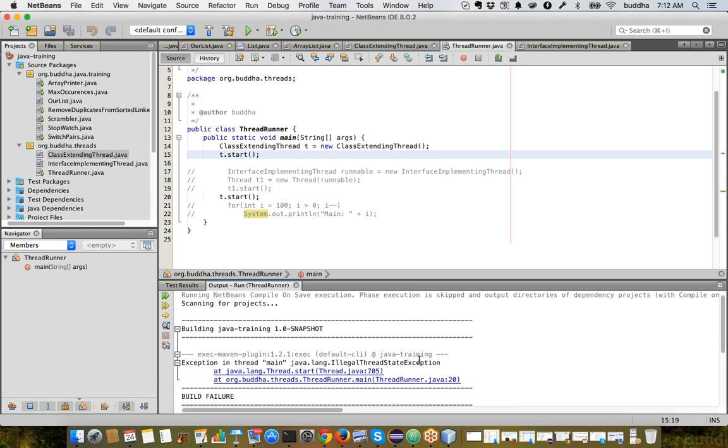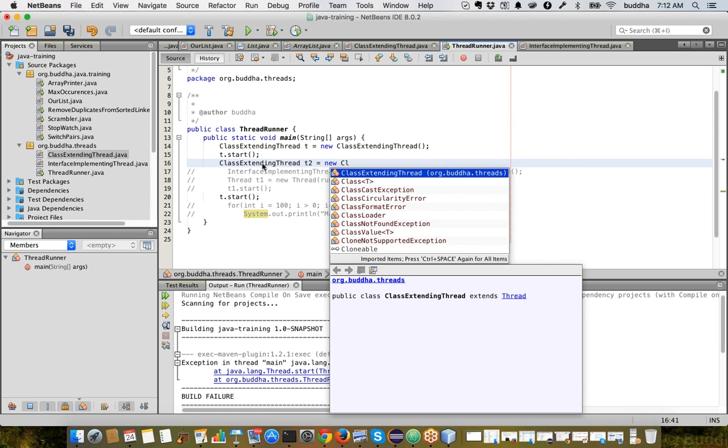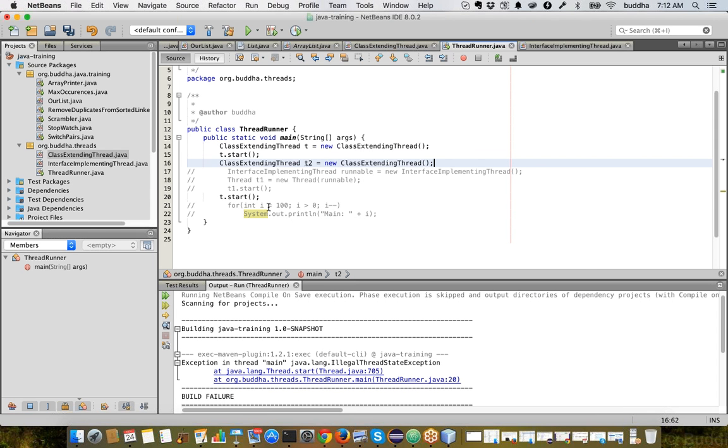Now it will be more clear. We got an illegal state exception, which says that the thread is already in starting running stage. So we cannot start that thread again. If we want to do this, what we have to do? We have to create another object and then start that new thing.